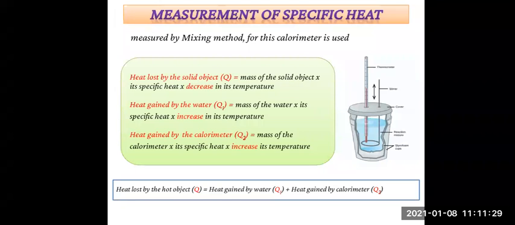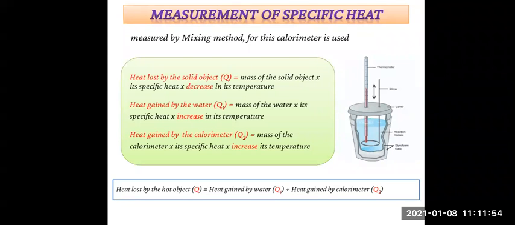If it is the hot object, we take the mass of the solid object. If it is water, we take the mass of the water. And if it is the calorimeter, we take the mass of the calorimeter, right? So these are the three formulas: heat lost by the solid object is Q, heat gained by the water is Q1, and heat gained by the calorimeter is Q2.